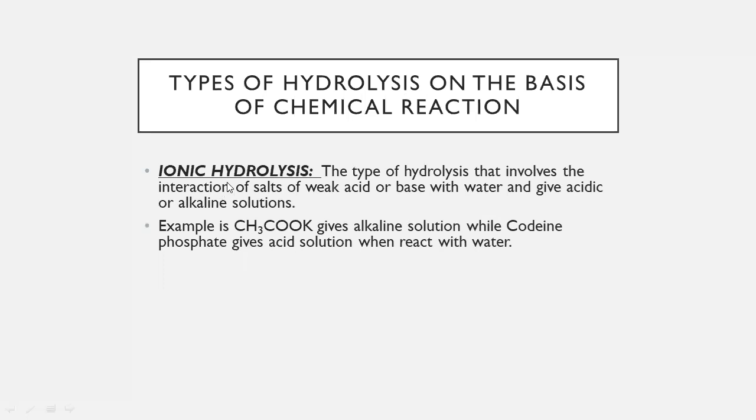Next, students, let's consider the types of hydrolysis on the basis of chemical reaction. On the basis of chemical reaction, hydrolysis is of two types: ionic hydrolysis and molecular hydrolysis. Ionic hydrolysis is the type of hydrolysis that involves the interaction of salts of weak acid or base with water and gives acidic or alkaline solutions.